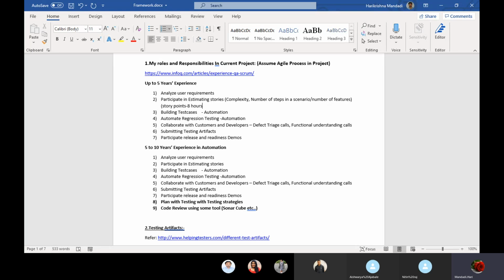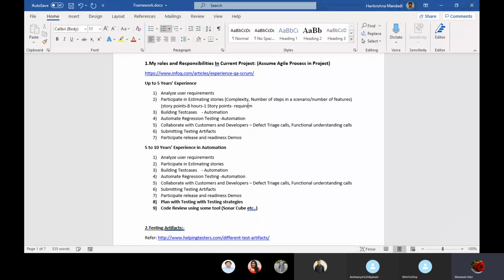Just mention that in our organization, each story point is considered 8 hours of work, so for each 8 hours there will be one story point.